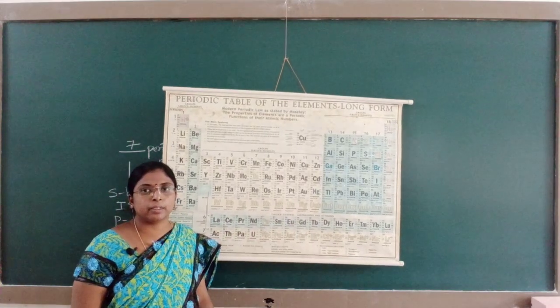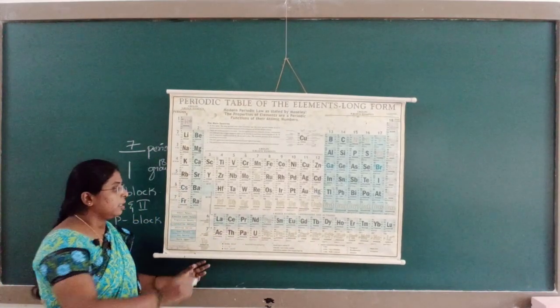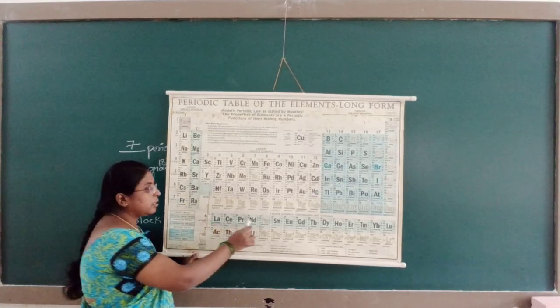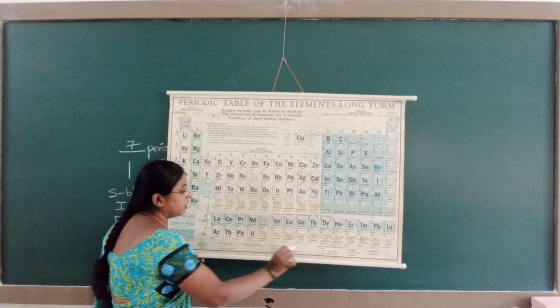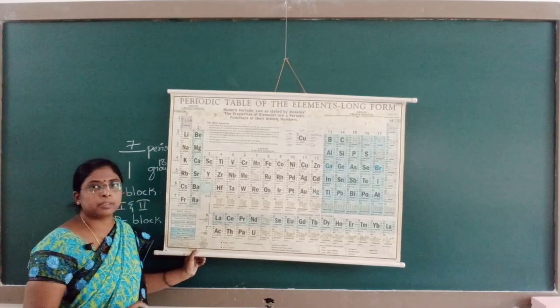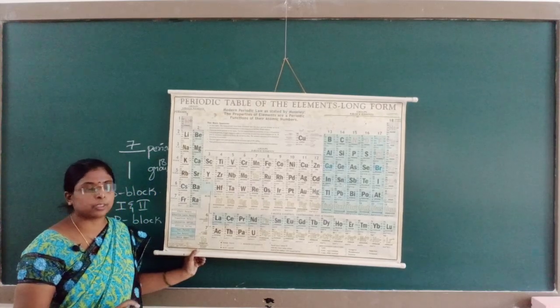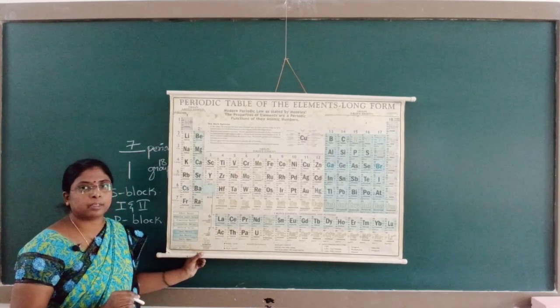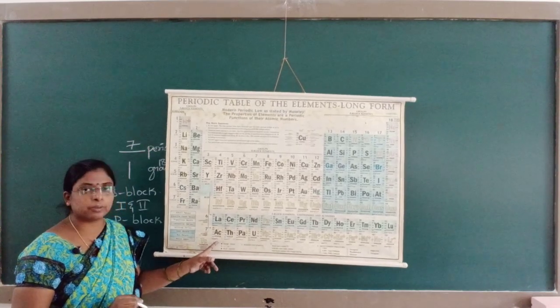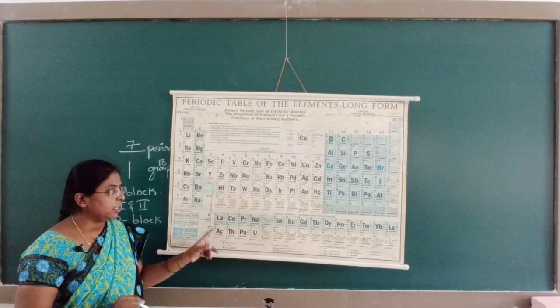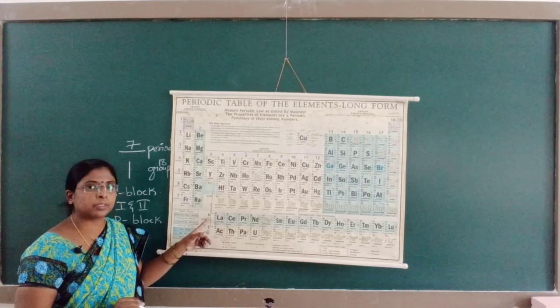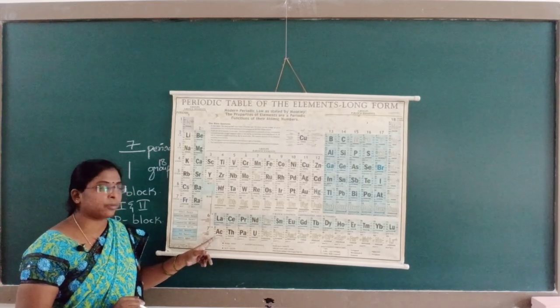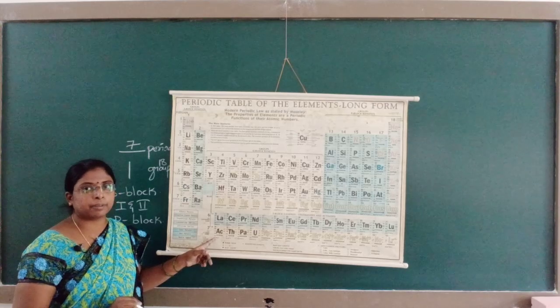The elements which are placed at the bottom of the periodic table are known as F block elements, also known as inner transition elements. The first series is known as the lanthanide series, the second one is known as the actinide series. It is also known as the 4F series for lanthanide elements, and for actinide elements it is known as the 5F series.